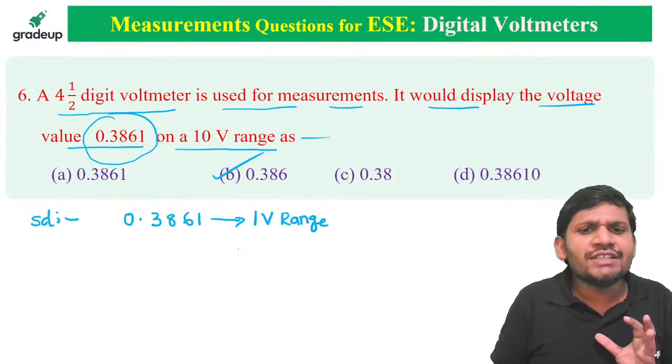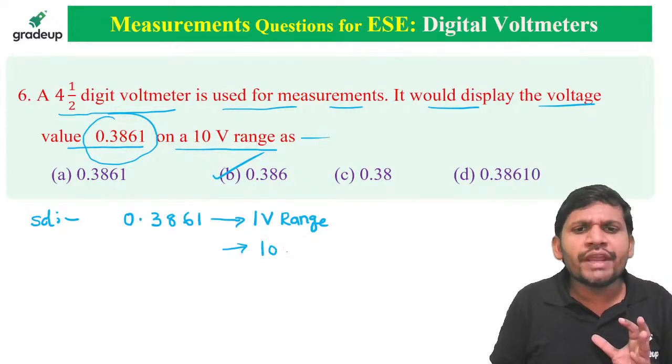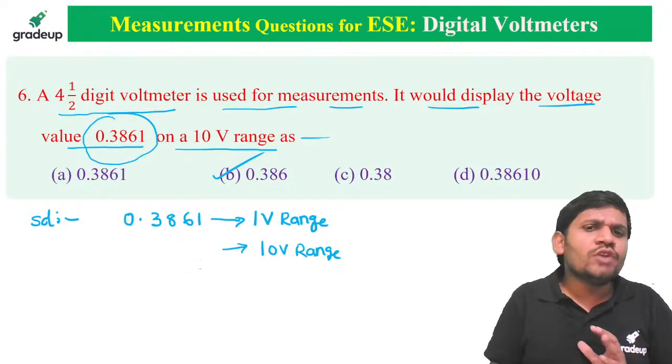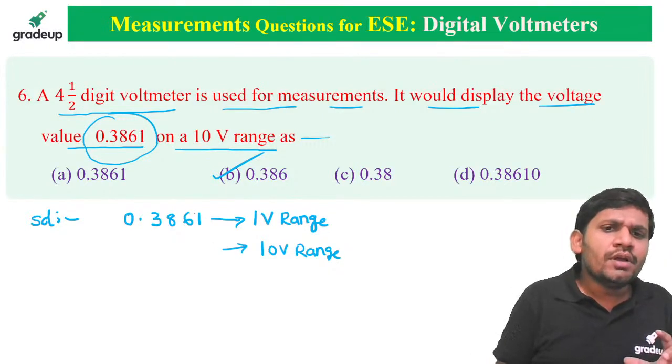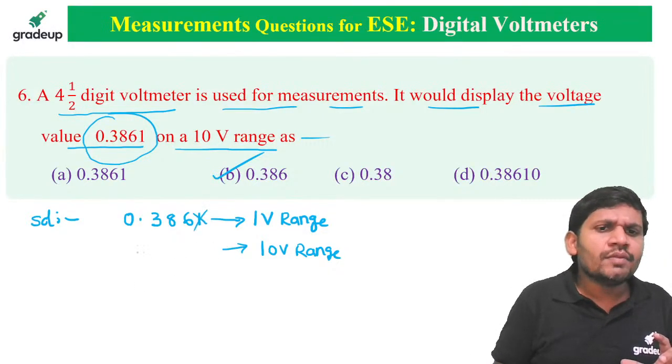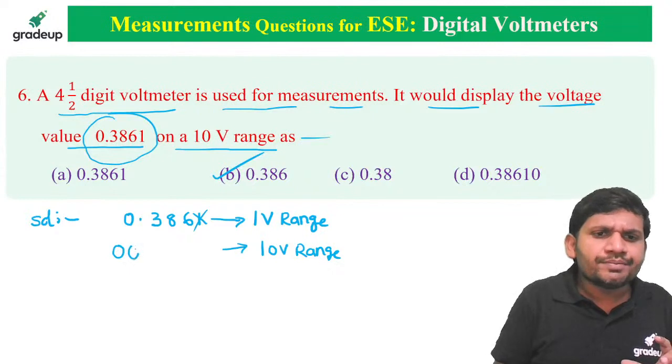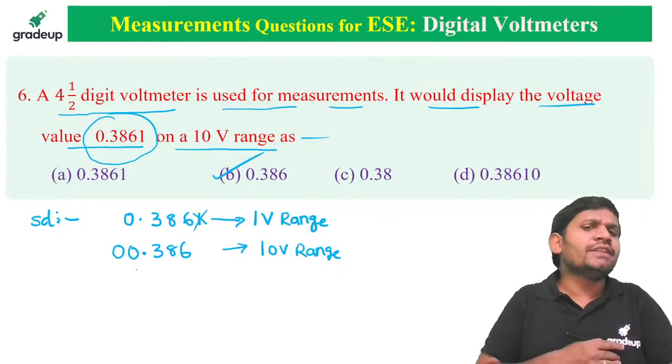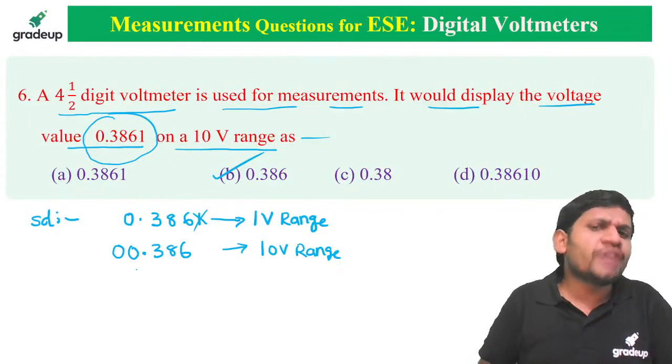Now we want which range display? The 10 volts range. It's very simple, students. Remove one digit here, add one zero this side. 0.386, it is a 10 volts range display.